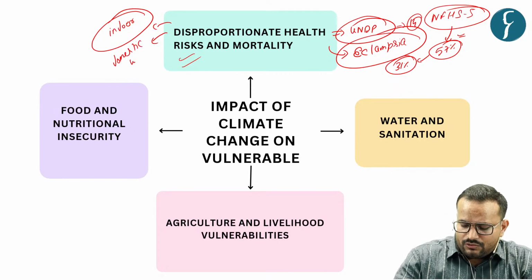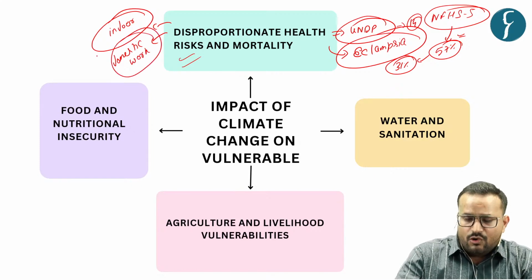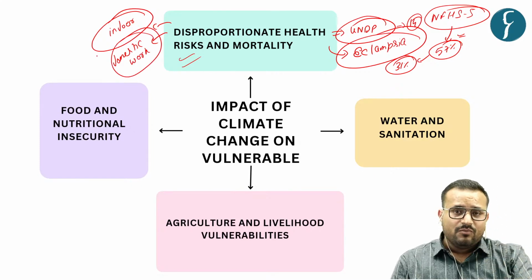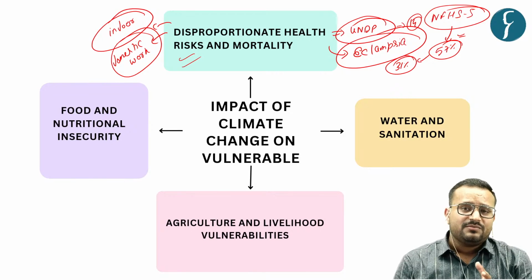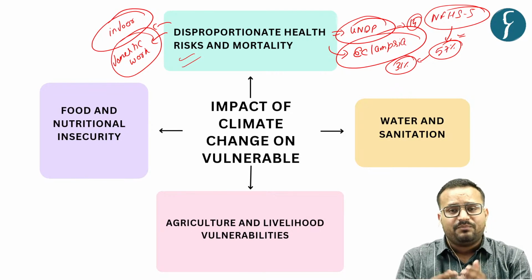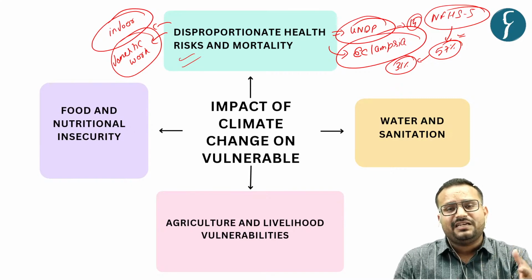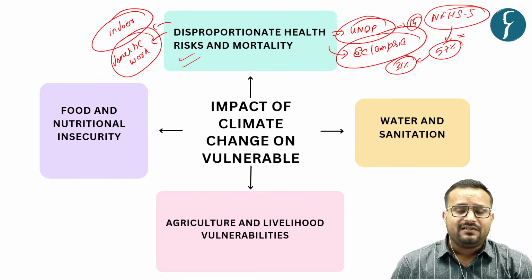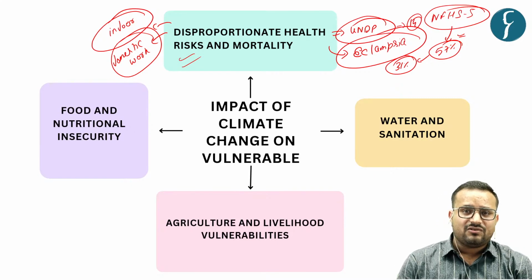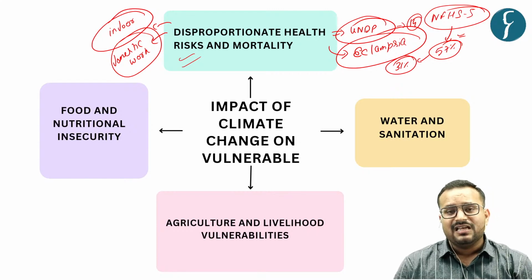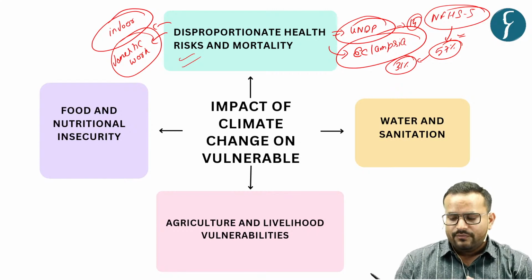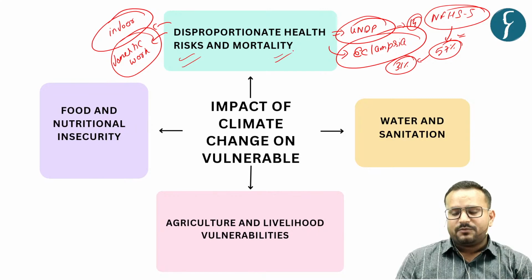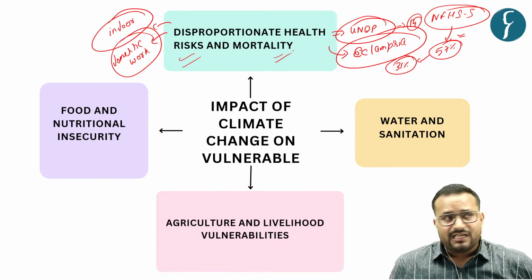And in doing that domestic work, they are subjected to more time in indoor air pollution, that is the air pollution that is taking place inside the house. So on account of that, cardiovascular diseases or some respiratory diseases are more common among women. So this is the disproportionate health risk and mortality.